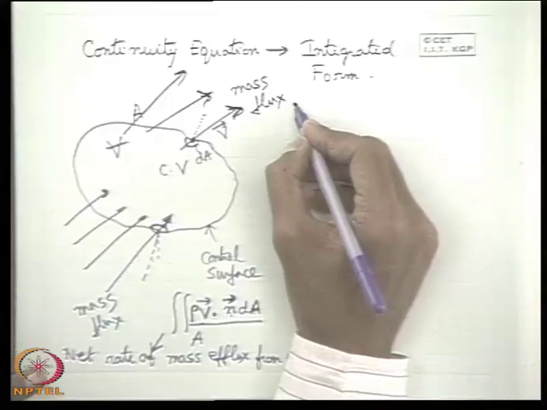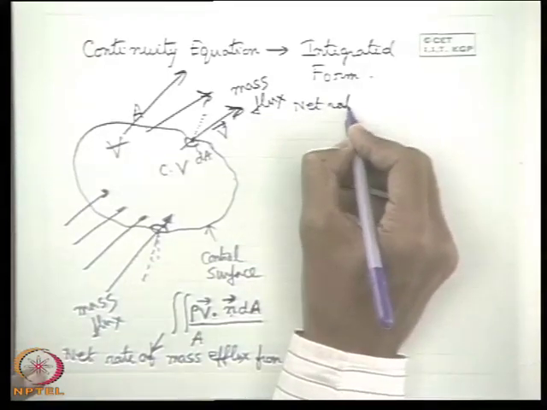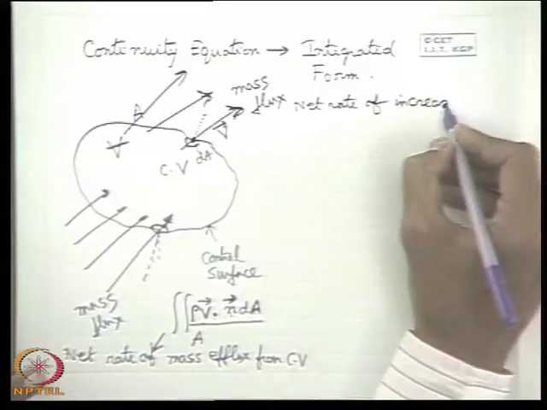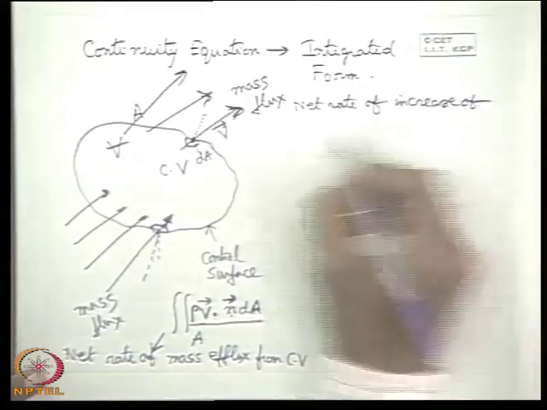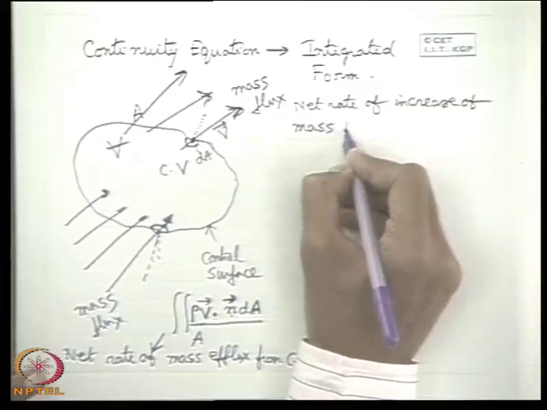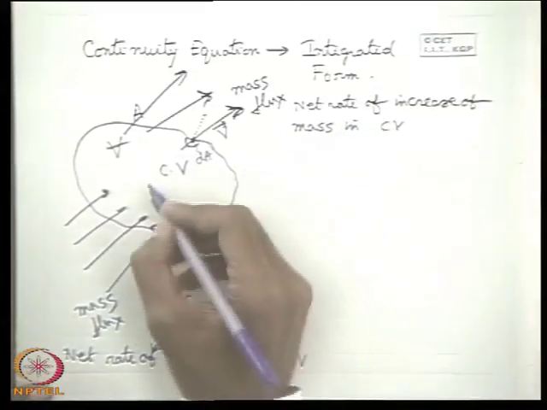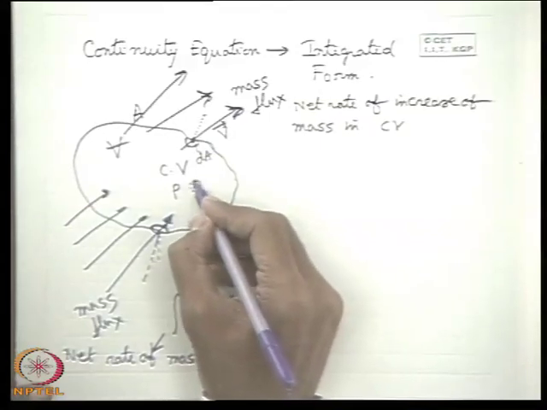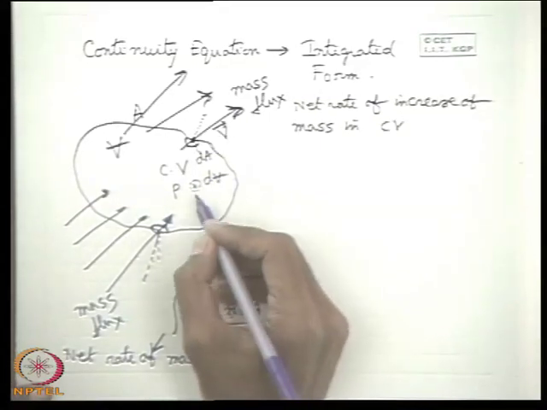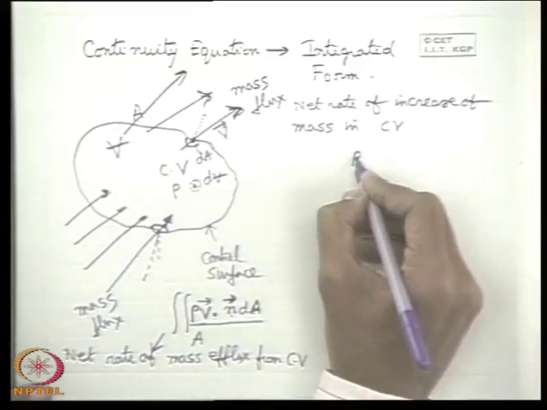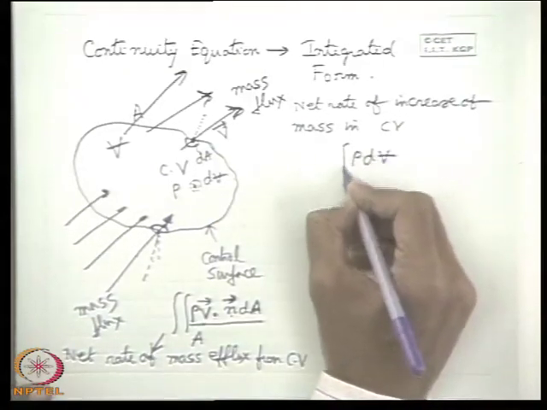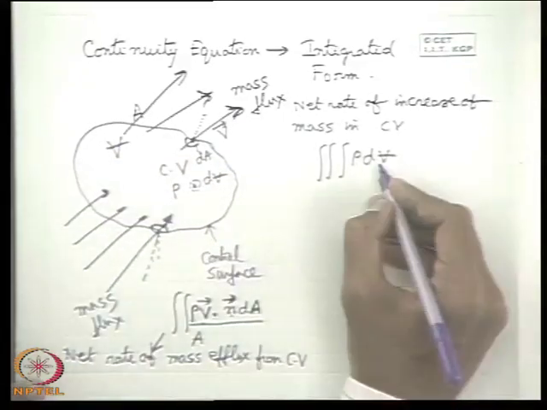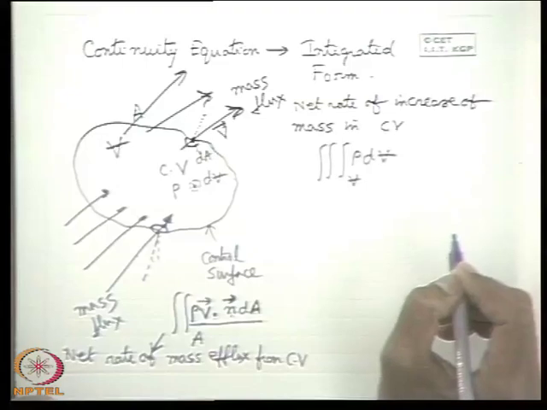Now what is the net rate of increase of mass in the control volume? This is very simple. If we take, for example, a point where the density is rho and a small elemental volume dV enclosing that point, then rho dV is the mass at that point. So simply it is the integral of rho dV over the control volume, because rho can vary within the control volume.